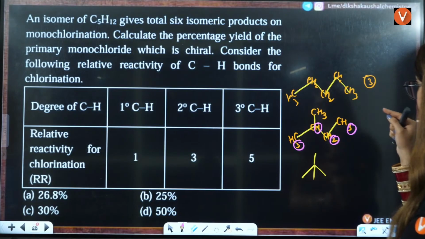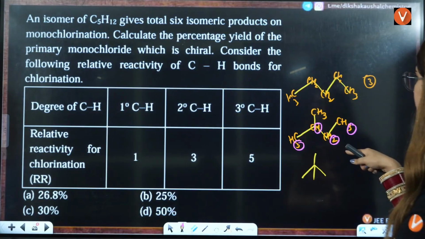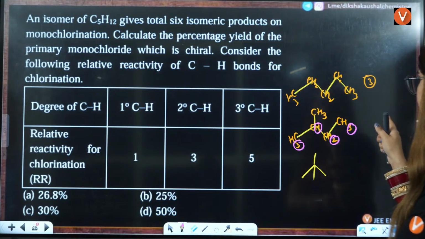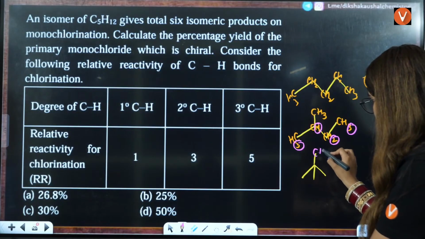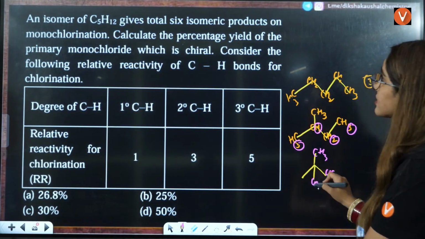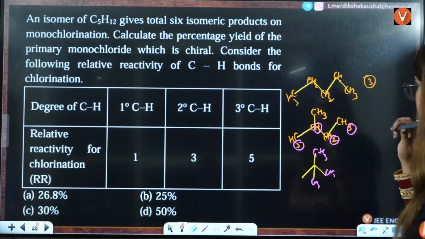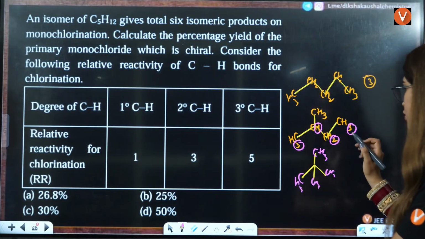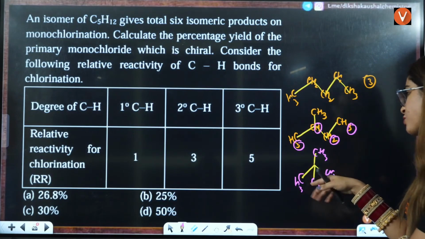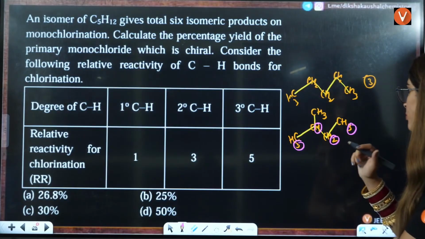No. So if it is connected here, here, here, here, 1, 2, 3, 4, 5. So let us see this thing. It is not going to give you so many. Wait a minute. Let me see. CH3, this is also not going to give you so many isomeric products. This will only give you one isomeric product. So neo is definitely not possible, right?